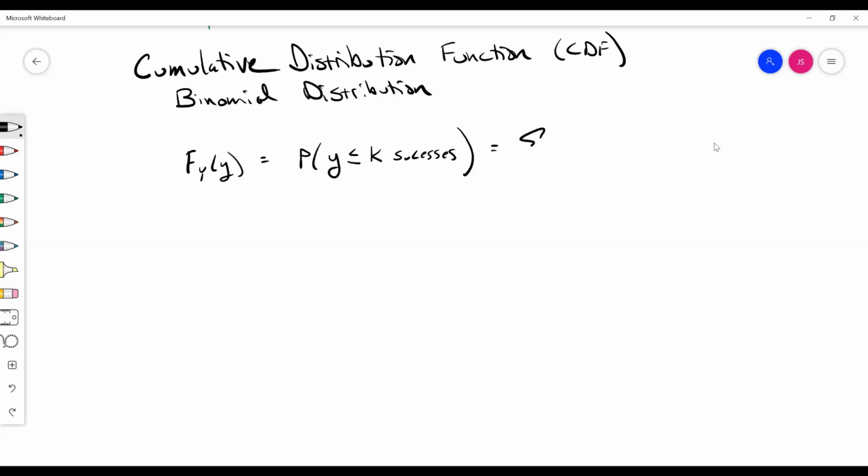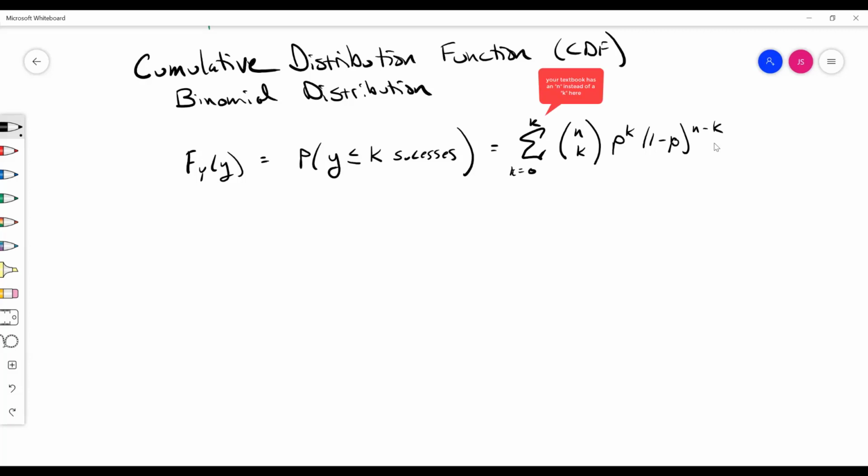And that's going to be equal to the sum from k equals 0 to k of that PMF. So n trials, k successes: n choose k, that's the number of combinations we could have for each, p to the k, (1 minus p) to the n minus k.